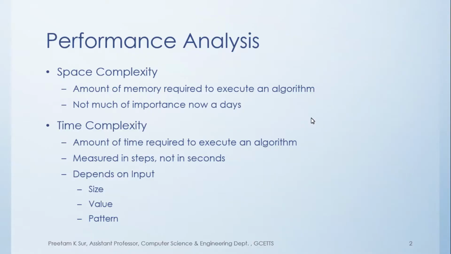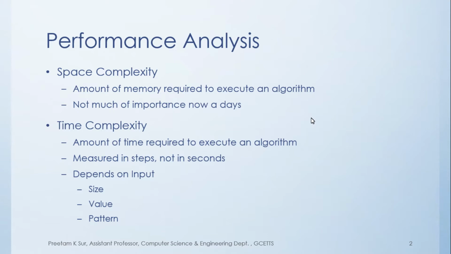So in that respect we can tell that it is also dependent on the size only, but not value. But not going into that complexity, we are telling that the performance is also dependent on the value of the input that is given to the algorithm.